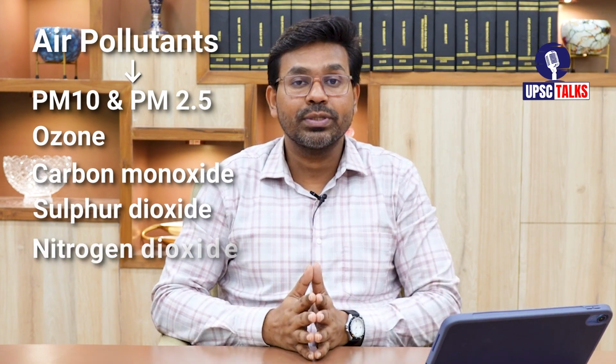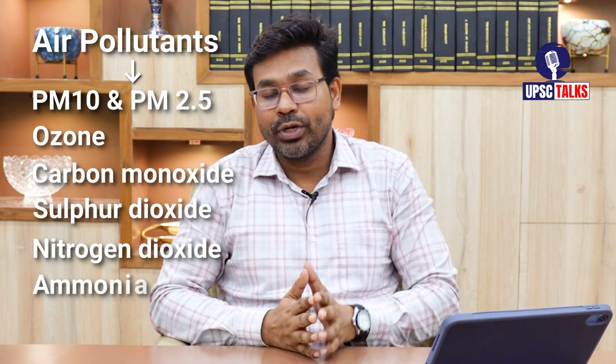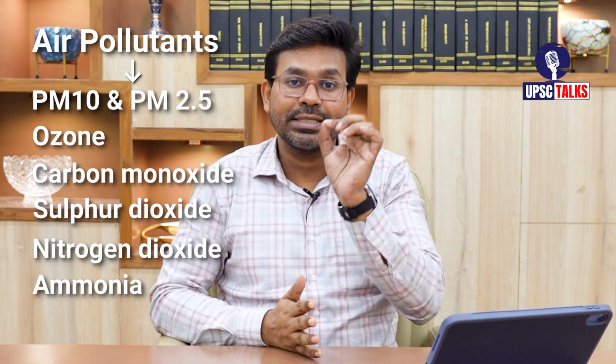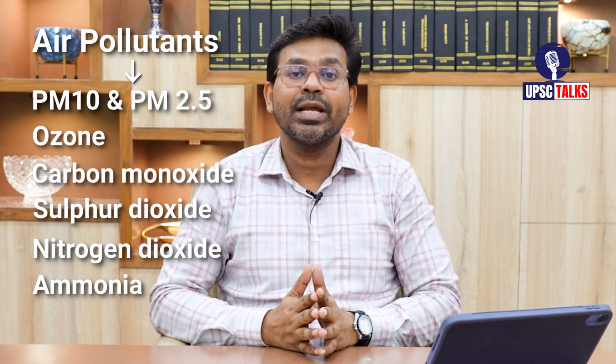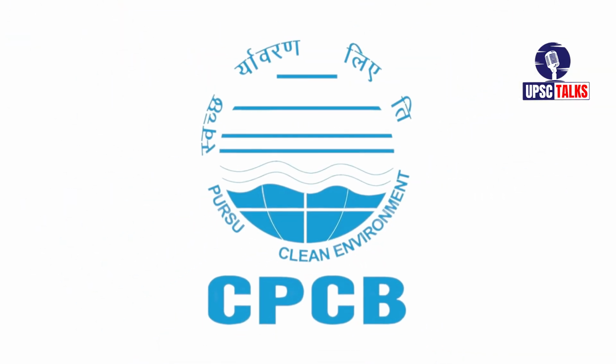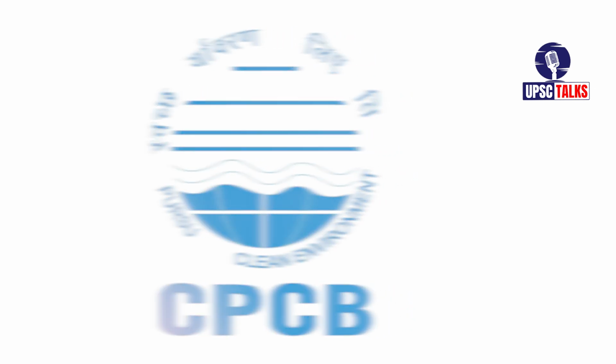Some of the important air pollutants that are measured are particulate matter PM10, particulate matter 2.5, then we have ozone O3, carbon monoxide, sulfur dioxide, nitrogen dioxide, and also ammonia. These are the air pollutants that are measured while calculating the air quality index. And in India, the air quality index has been developed by Central Pollution Control Board. So CPCB played an important role in the development of air quality index.